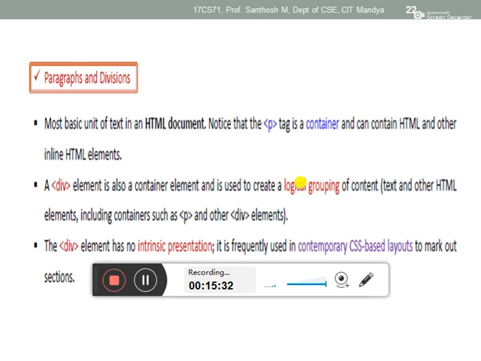Display is actually a CSS attribute value. We call it a property in CSS, but in HTML we call it an attribute. In display, the HTML elements, the inbuilt tags, display in two different types: one is inline and the other is block.